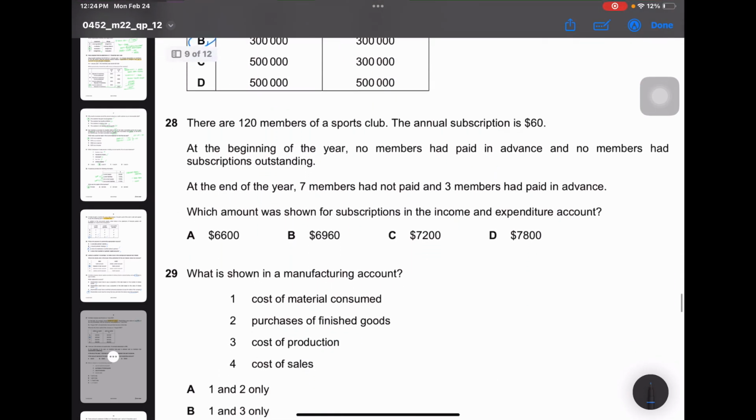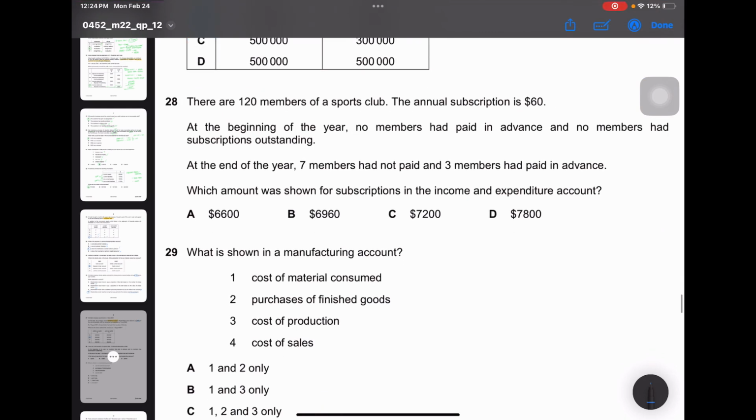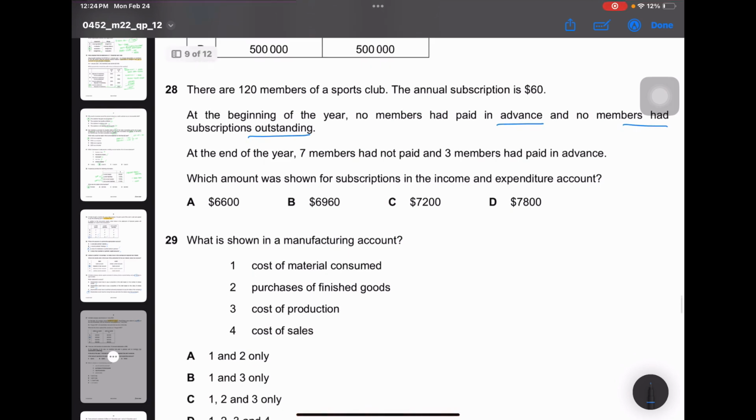Moving on, there are 120 members of a sports club. The annual subscription is $60. At the beginning of the year, no members had paid in advance. No members had subscriptions outstanding. At the end of the year, 7 members had not paid. 3 members had paid in advance. Which amount was shown for subscriptions in the income and expenditure account?